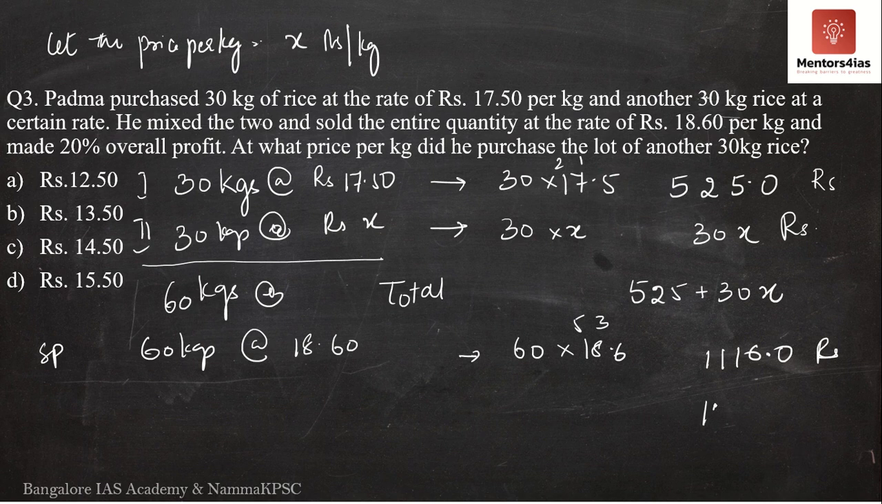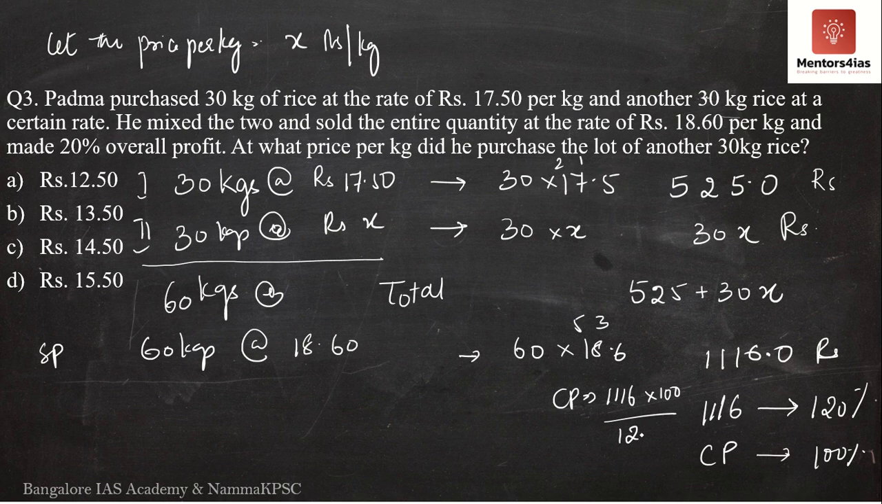Meaning what? 1116 is with a profit percentage of 20%. So it is 120% with respect to the cost price. Then the total cost price of 60 kgs will be what? The total cost price of 60 kgs should be 100%. Therefore, what is the cost price? Cost price will be nothing but what? 1116 into 100 divided by 120. So 0 and 0 gets cancelled.